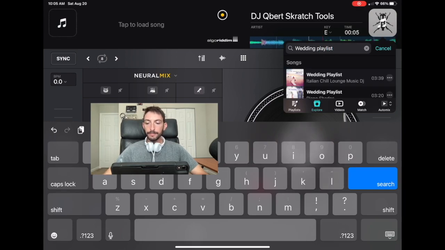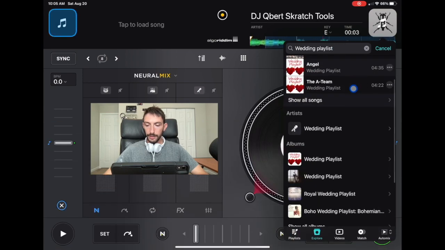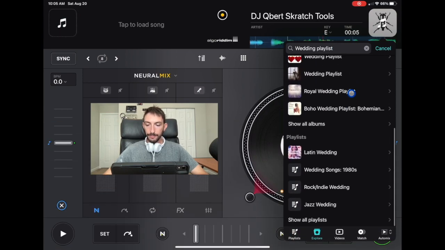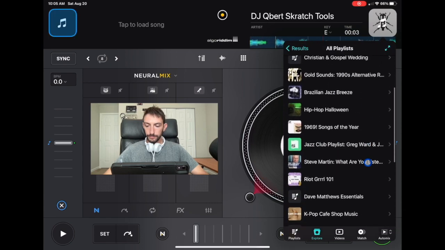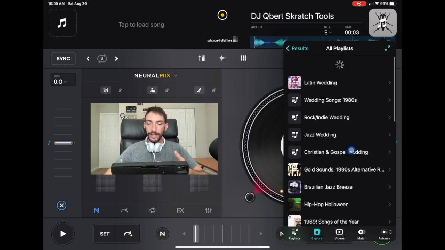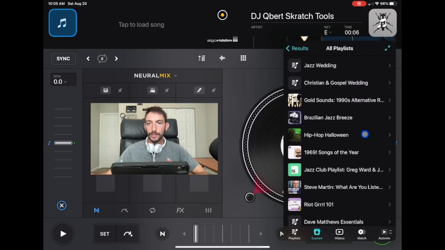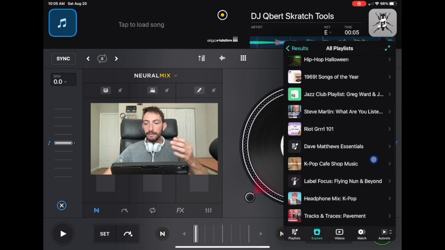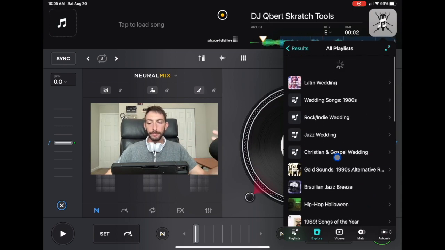And let's see what we got. Go down the playlist, and here is what we have. We got Latin wedding, we got wedding songs from the 80s, rock and indies wedding, Christian and gospel wedding, Brazilian hip-hop Halloween, which really has nothing to do with weddings. You wouldn't want to play this at a wedding, 1969 songs. So as you could tell, we only get like 2 or 3 specific wedding playlists that were created through the Tidal app that we could go through and find songs to add to our own playlist.